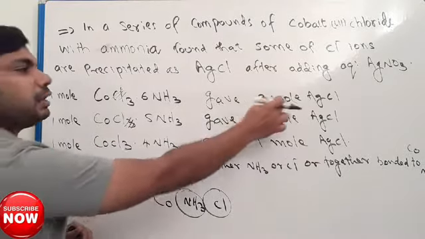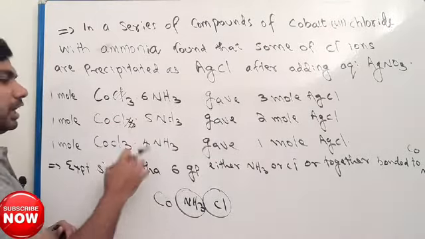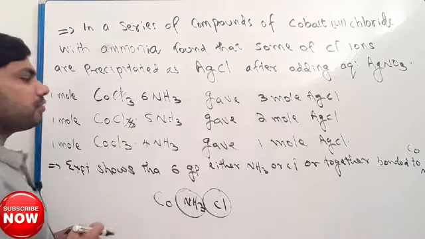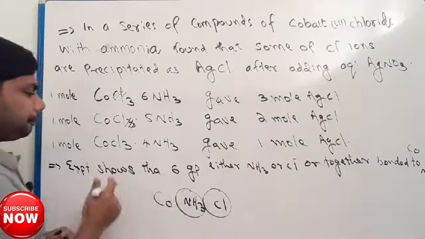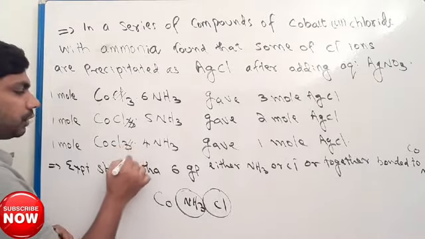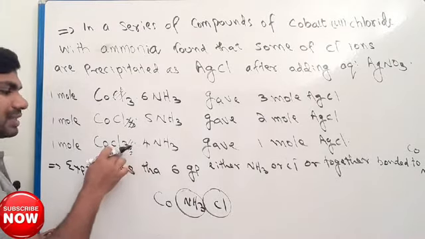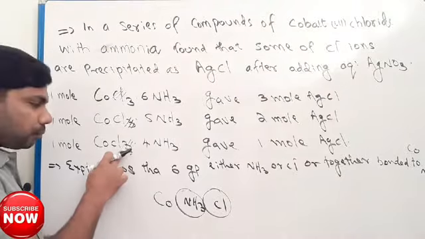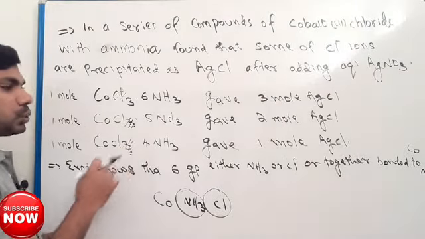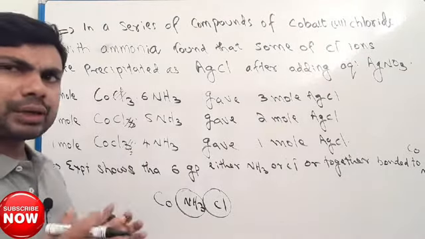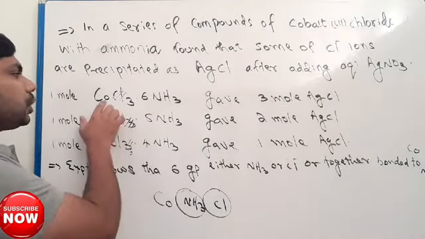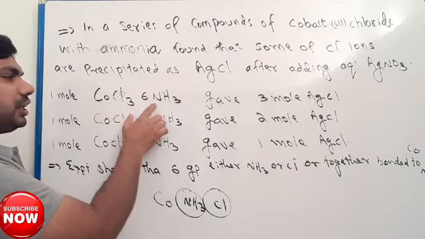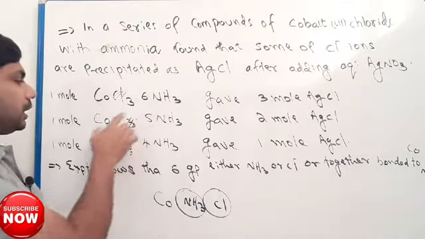In this case 3 moles of chlorine removed. In this case 2 moles of chlorine removed. And in this case 1 mole of chlorine removed. Here it was 3 chlorine, it removed, and now it is 2 chlorine. So what you can observe here: cobalt and 6 NH3, total 6.